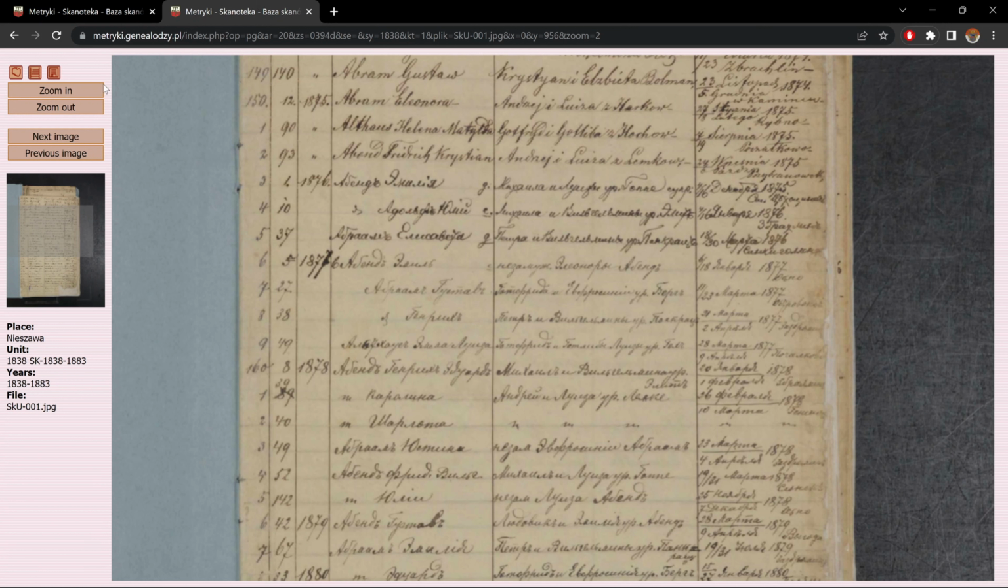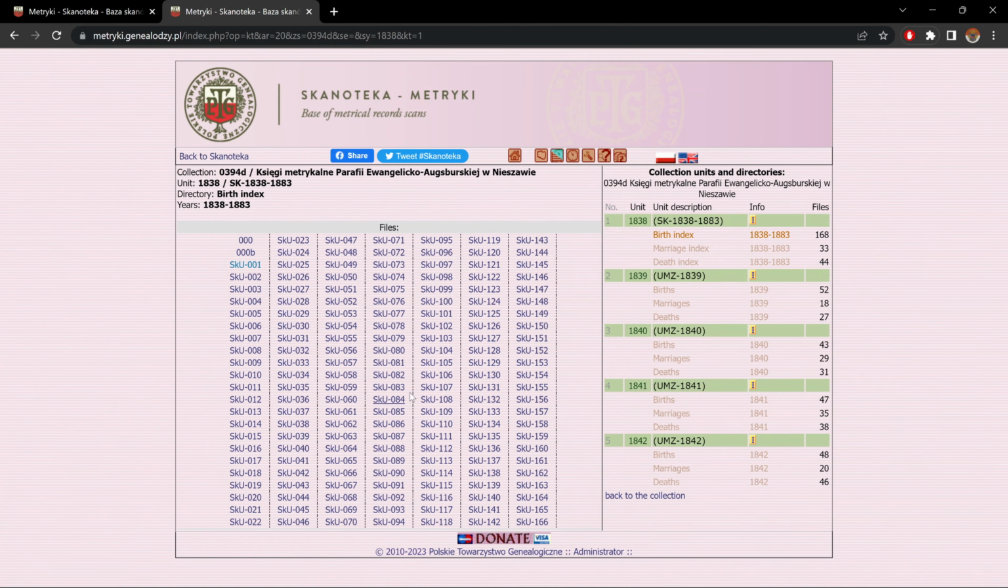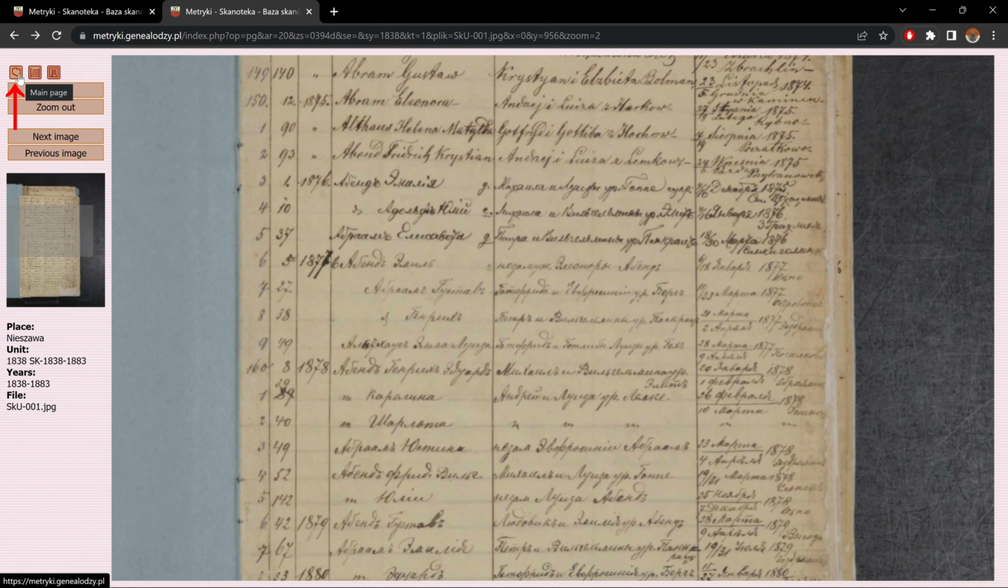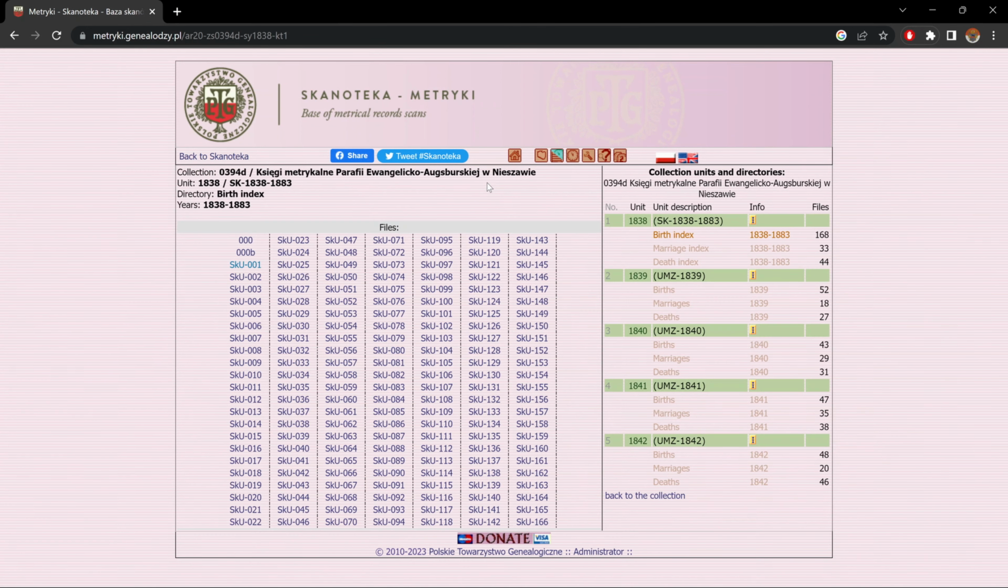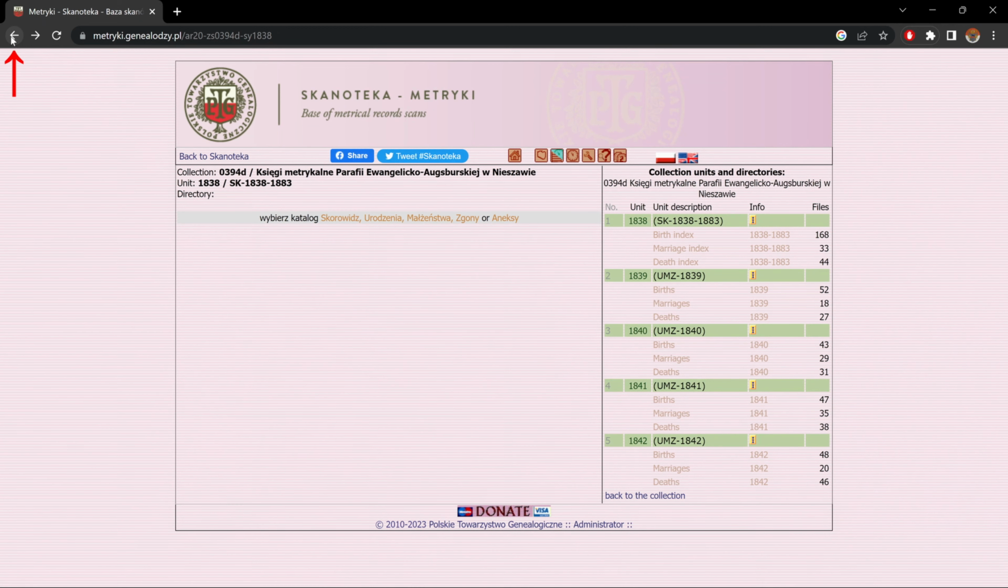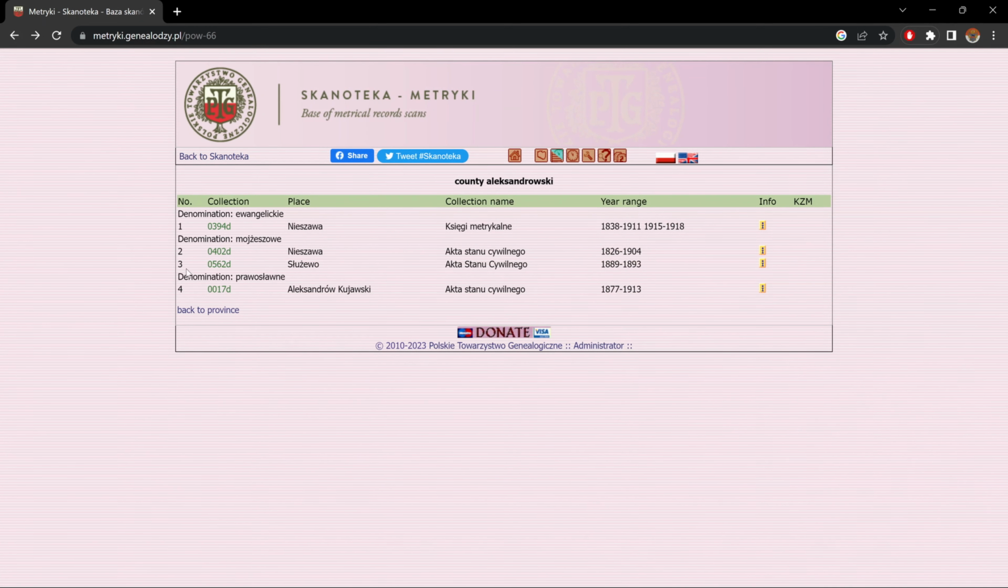So to go back to your list, you could either click on this little option here, the little ladder, and it'll bring you back to your list. Or if I go back, the little map, if I were to click on that, it brings you back to the main Scanoteca Metryki page. So let's close this. And to get out of here, we could either use the back to the collection option or the back option. Now let's go to the second, Jewish.